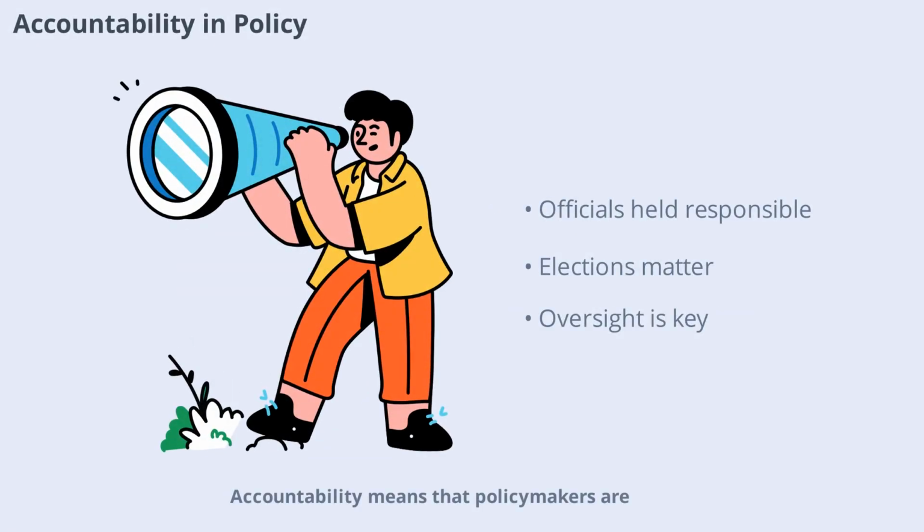Accountability means that policymakers are responsible for their actions and decisions. If a policy fails or causes harm, officials must explain why and take steps to fix the problem. Accountability mechanisms include elections, audits, and oversight by independent bodies. Strong accountability helps ensure that policies are effective and fair.